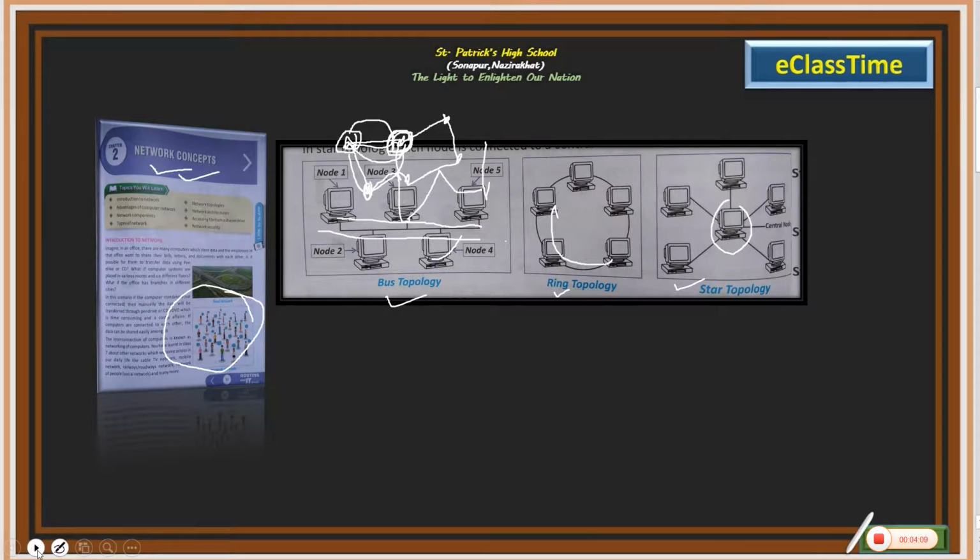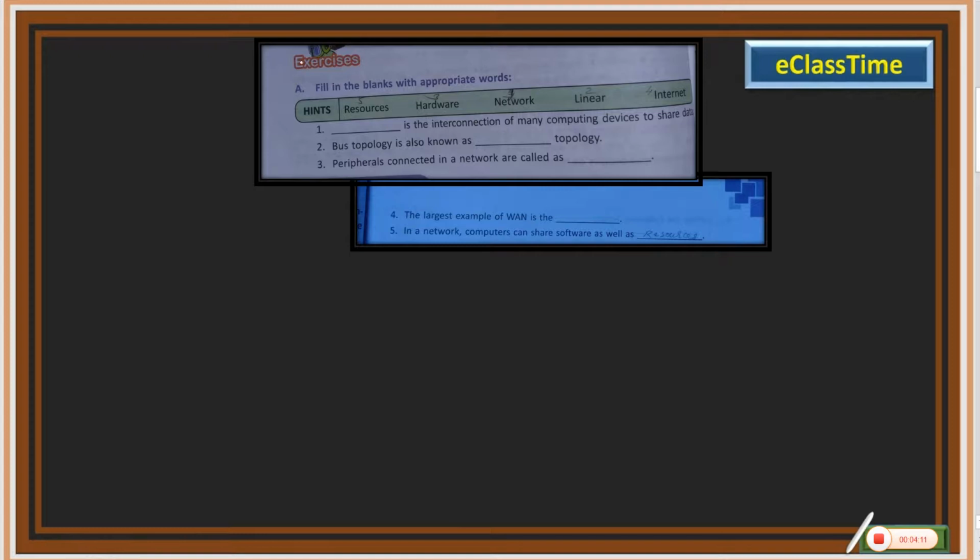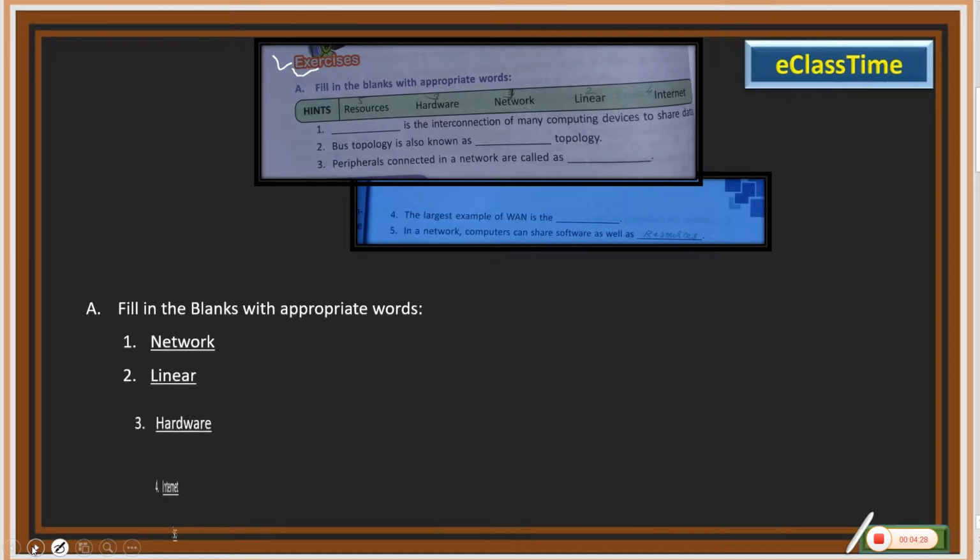Now, without delaying much, we go to the answers. Exercise A asks us to fill in the blanks. Numbers 1 to 5 are given there, and the answers for all these blanks are here. Dear friends, if you go through the chapter, you will find the answers, yet this can help you find them in an easier way. So you can cross-check it and copy it.